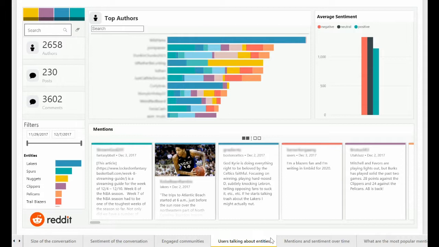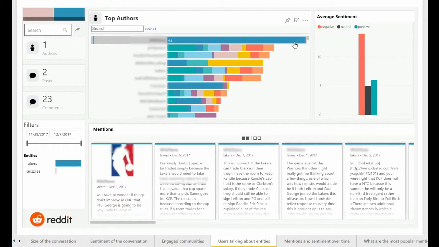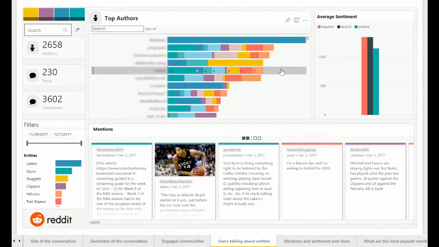Going deeper still to look at the activity of individual users, we can see the top-ranked users by number of related documents, as well as which entities they are mentioning. This can help us differentiate between user types. For example, vocal supporters of a particular team versus sports fans discussing a wide range of teams.